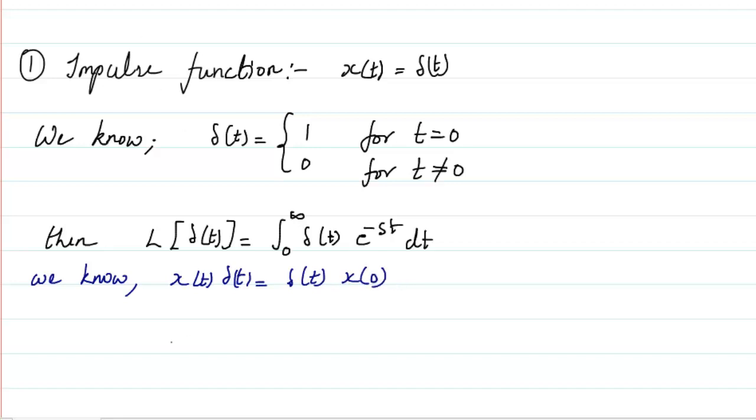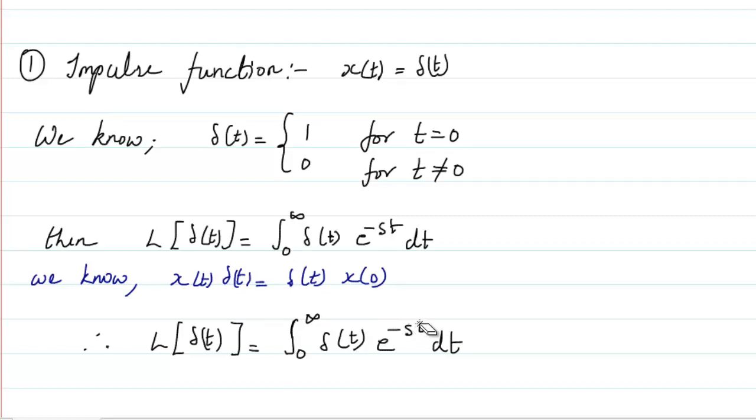Therefore, using that concept, the Laplace of delta t can be written as the integral from 0 to infinity of delta t e raised to power minus s into 0 into dt, where you can see that s into 0 is 0.